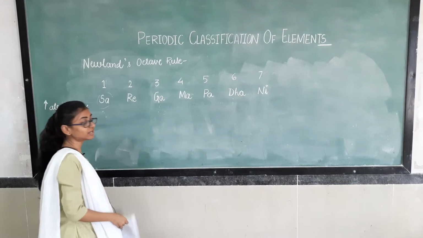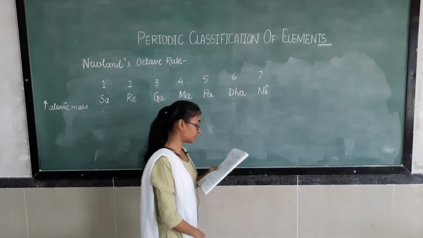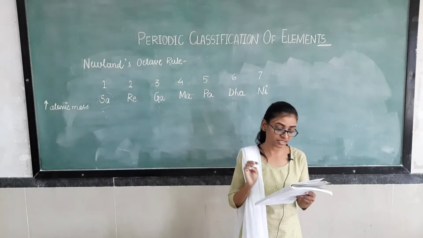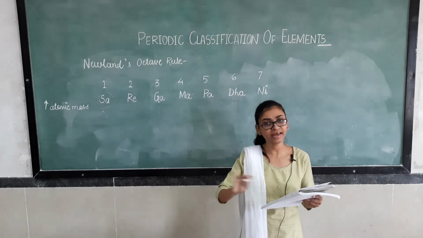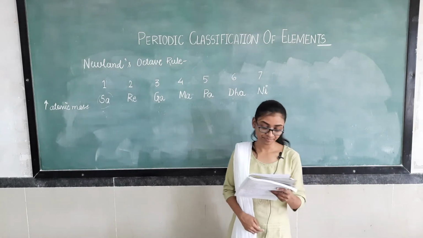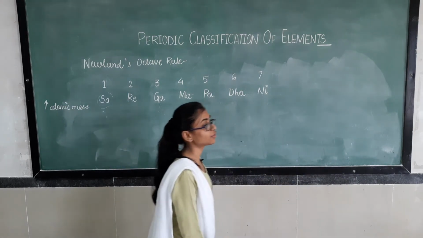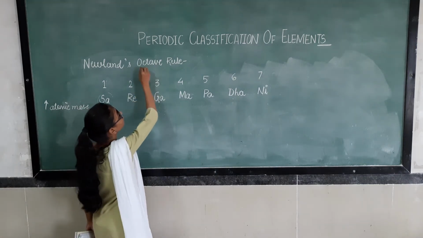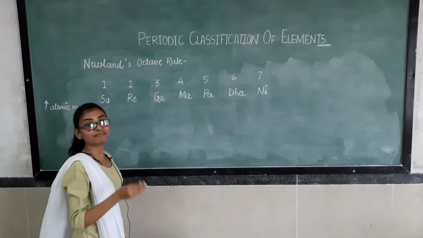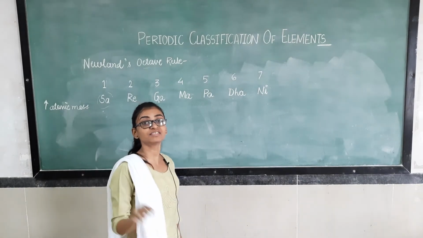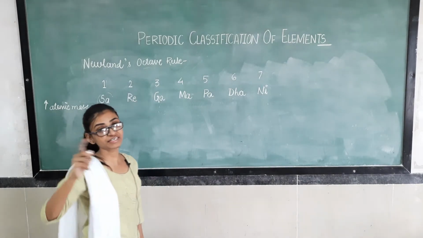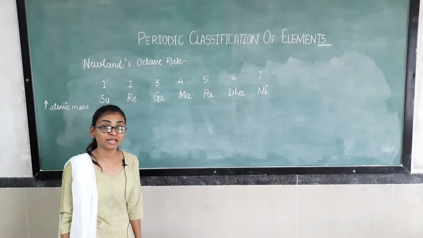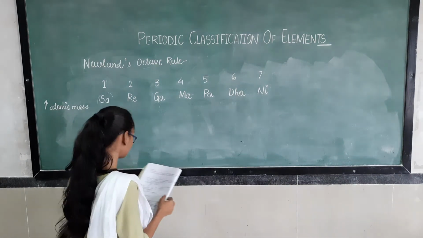So he concluded that every 8th element has properties similar to the first element, starting from anywhere, right? So this law was known as Newland's octave rule. Octave means 8. Every 8th element has similar properties with the first element. That's why this rule is known as Newland's octave rule, right?